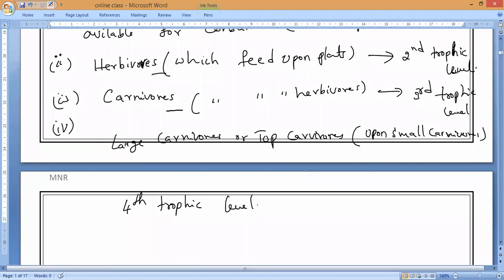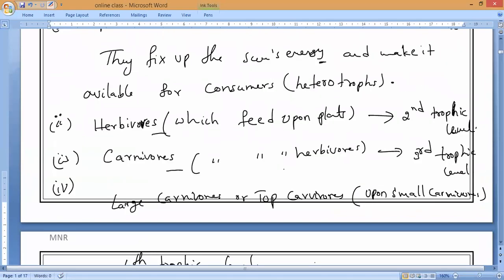Now we will study how the trophic levels come in the food chain, and what the representation of these trophic levels is. First of all, you write the definition of trophic levels, and later you should note down all these four points, and we'll see the various trophic levels in the food chain, which will be represented diagrammatically. If we represent it diagrammatically, how it will be and what it is, everything we'll discuss now. Have you written these 4 points?